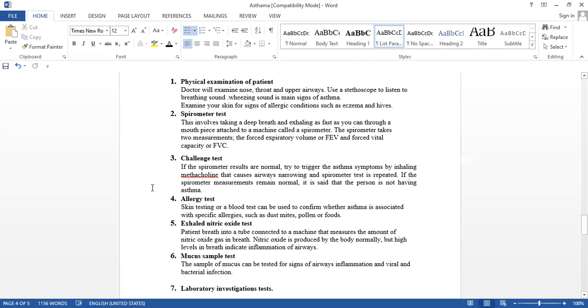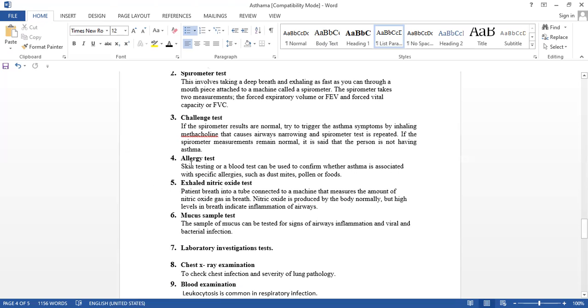This causes narrowing of the respiratory tract, and again we do the spirometry test and measure the forced expiratory volume. Again, if it comes normal, then we can definitely say that the patient is normal, not an asthmatic patient, not having asthma.